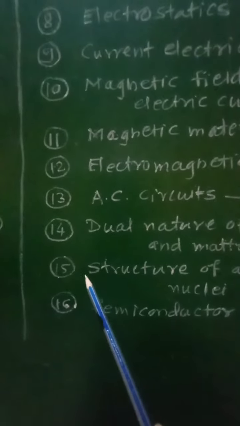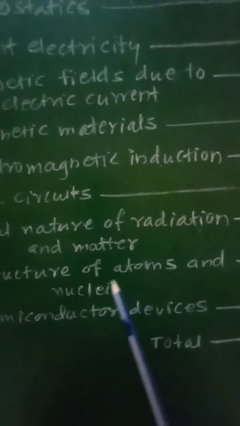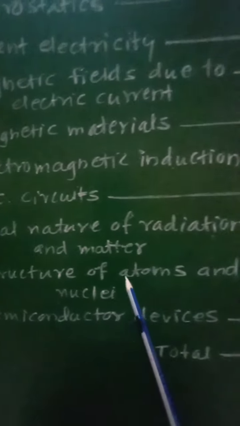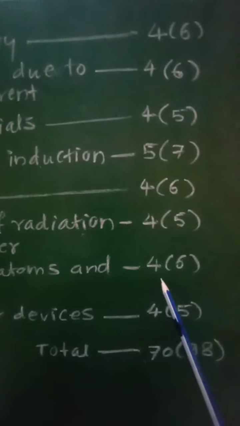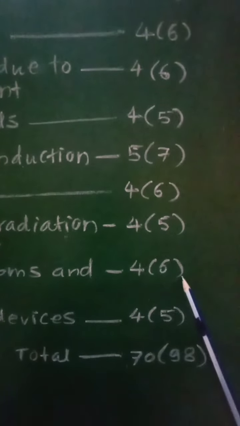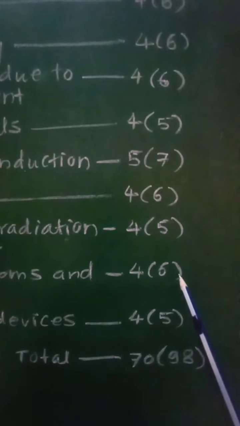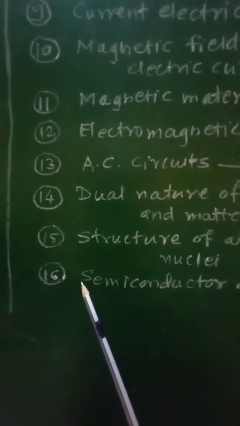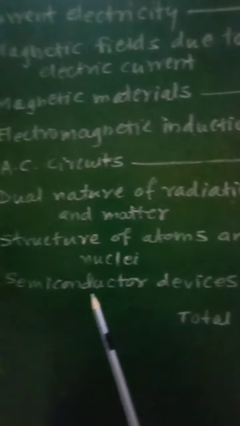Then chapter number 15, structure of atoms and nuclei. For this chapter, 4 marks without option and 6 marks with option. And then last chapter number 16, semiconductor devices.